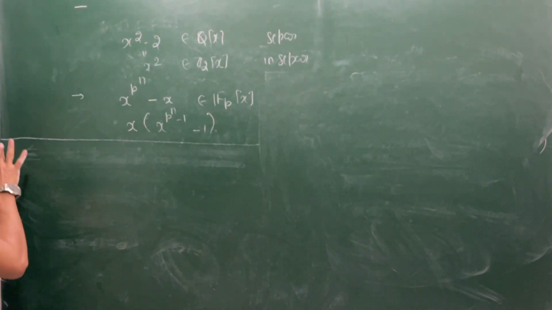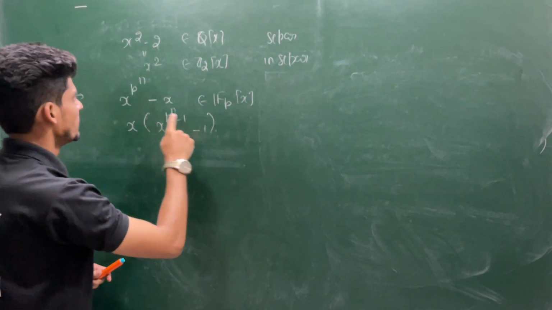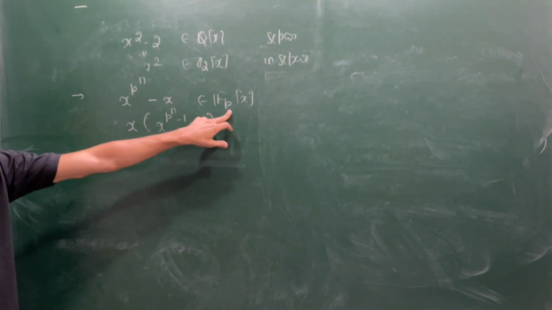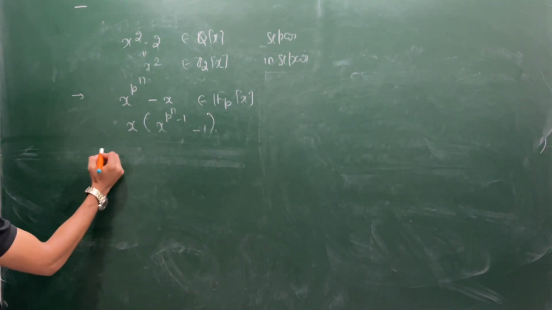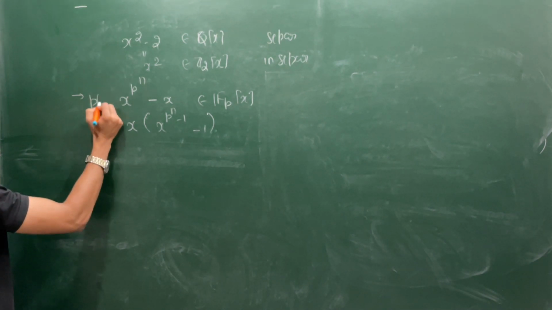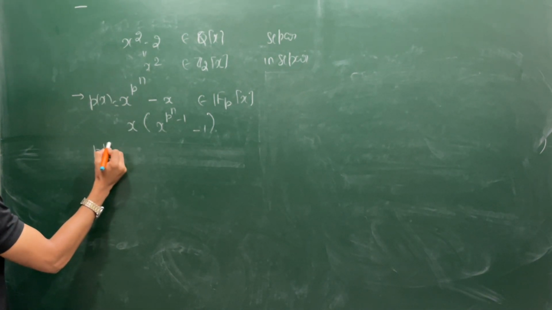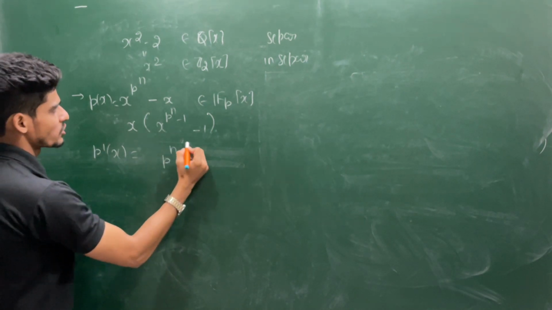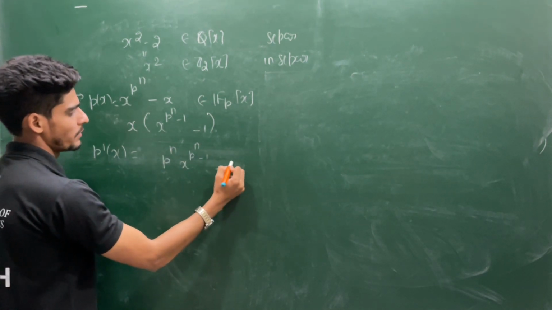Suppose you want to check this polynomial, x to the power p^n minus x, over the field with p elements. Let me call it P(x). If you see the derivative P'(x), you will have p^n x^(p^n - 1) minus 1.